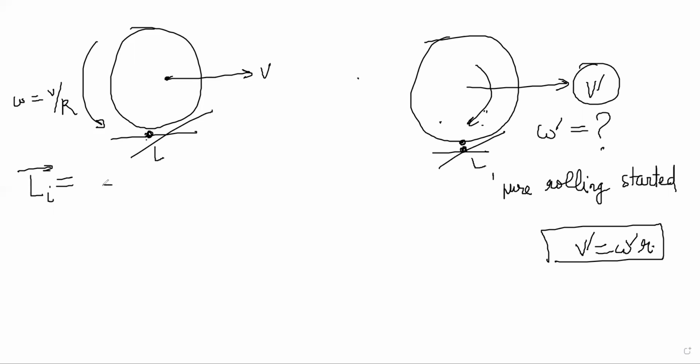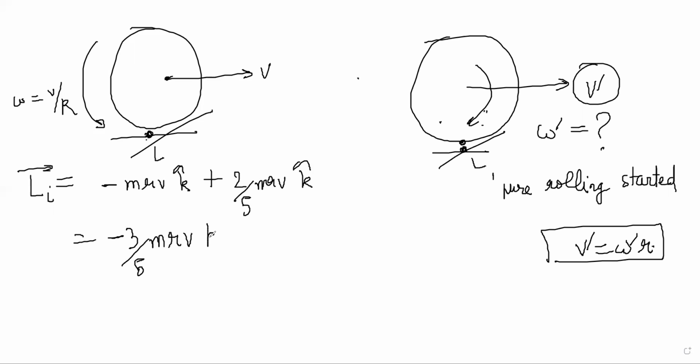So we got minus MRV K cap plus we got 2 by 5 MRV K cap. Earlier it was minus 3 by 5 MRV K cap. This was L initial, right? What is L final? Let's calculate that about this bottommost point. Again, two steps.